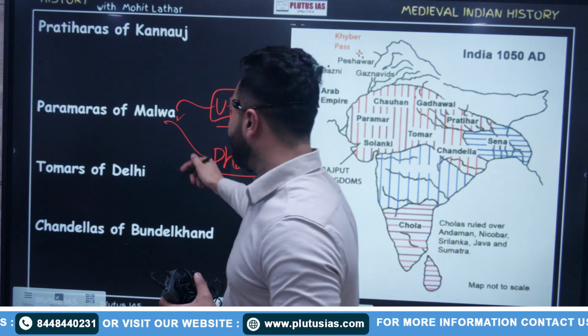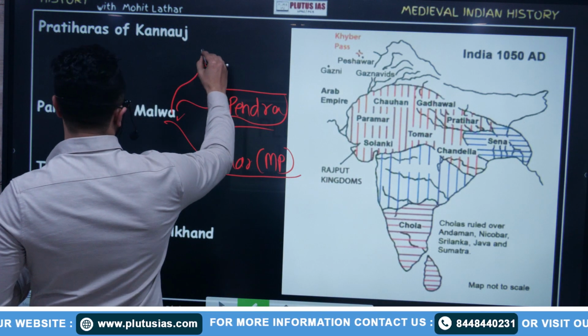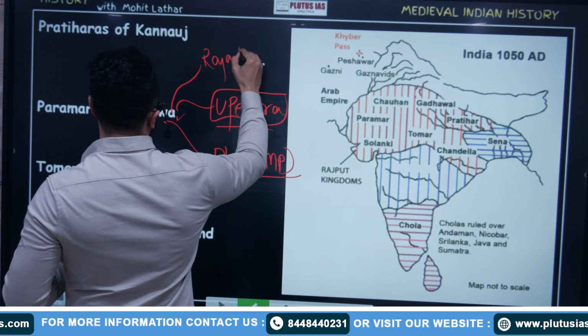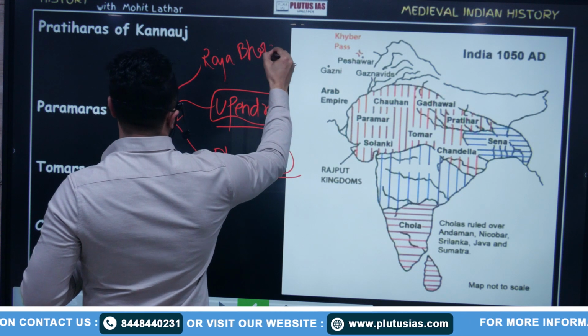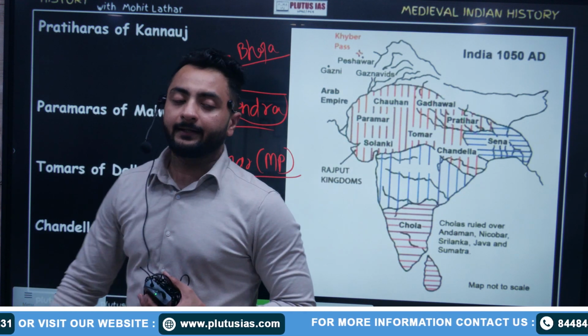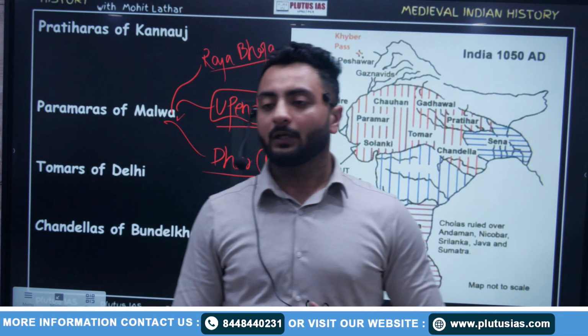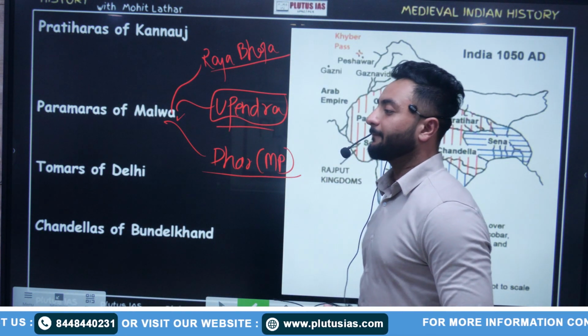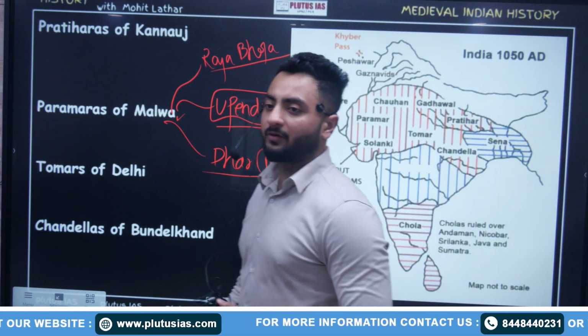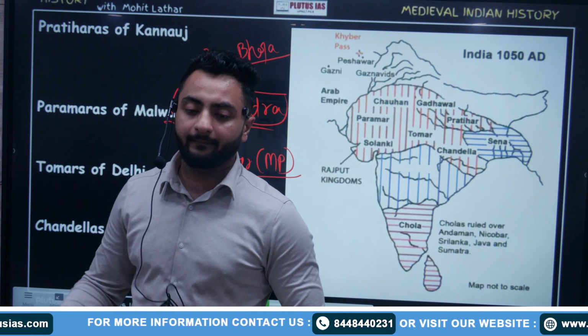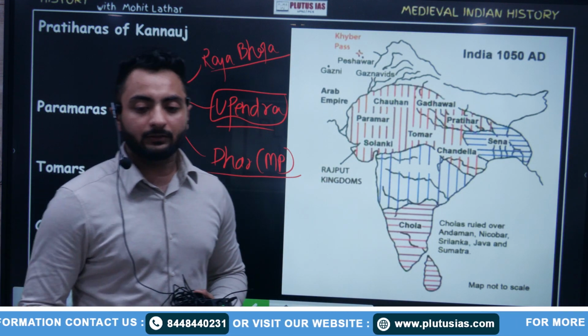Write down. He was a scholar king, Raja Bhoj. He patronized Sanskrit. Raja Bhoj, he was a Sanskrit or scholar king. He patronized Sanskrit.